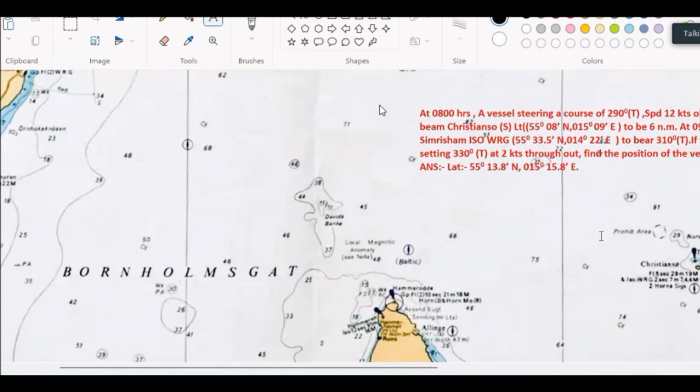So if you really read the question, we can see that at 8 o'clock one distance is given, and Christianso south light, I draw the circle of 6 mile circle.